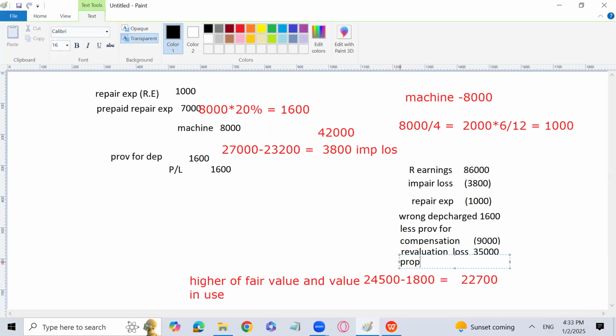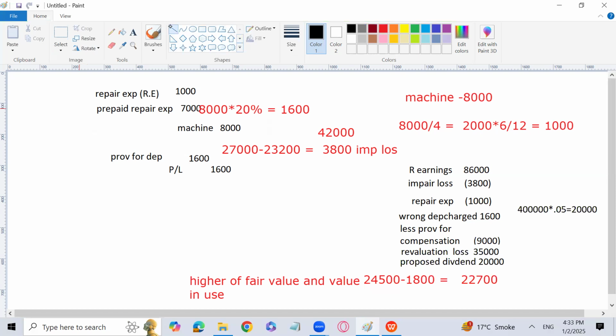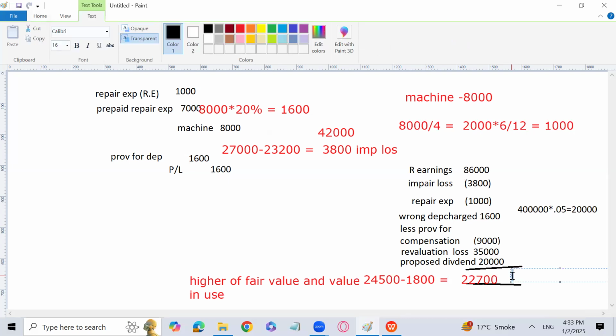Then proposed dividend has been recorded, subtracted from retained earnings, which should not have been subtracted. 20,000. How come, sir? 4 lakh is the number of shares into 0.05. So the amount is going to be 20,000. It will be added in the adjusted retained earnings, and it will also be subtracted from other payables. So what is the answer? Please tell me. What is the adjusted retained earnings?